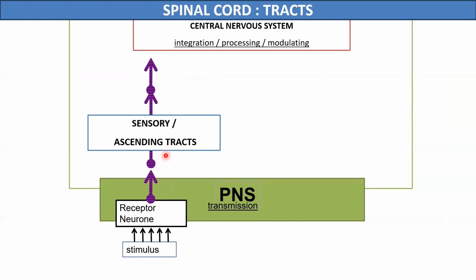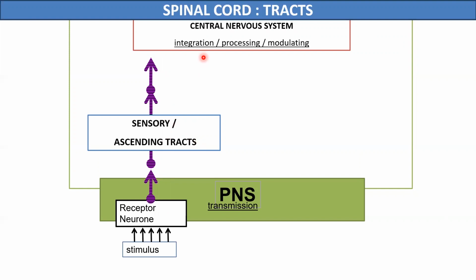These axons form the ascending tracts, and since they carry the sensory information towards the brain, they are also named the sensory or the ascending tracts of the spinal cord. So the first type of tract in the spinal cord is the ascending tracts, which carry the information towards the brain or the central nervous system.